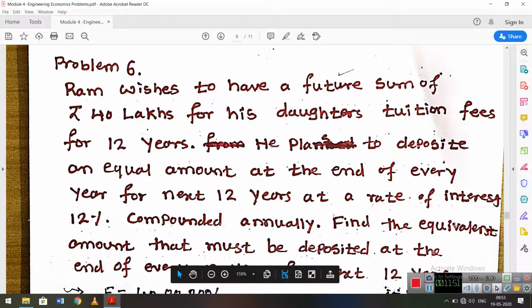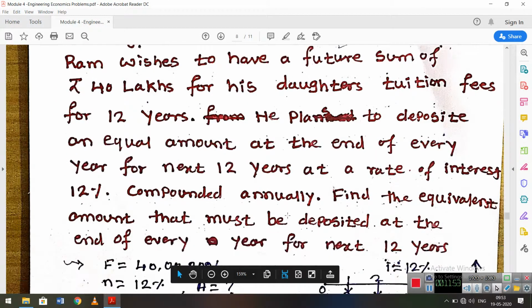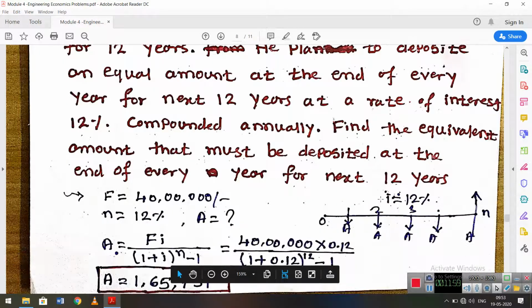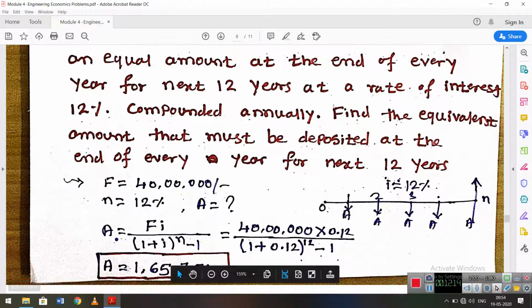Find the equivalent amount that must be deposited at the end of every year for the next 12 years. The future amount, interest and number of years are fixed. How much is the equivalent annual amount to pay?